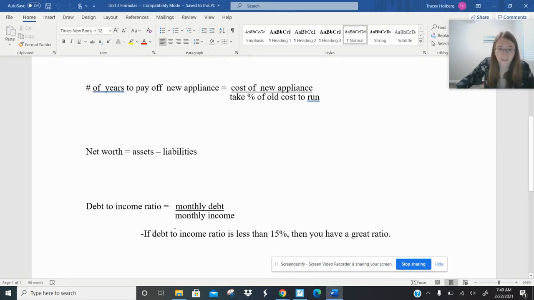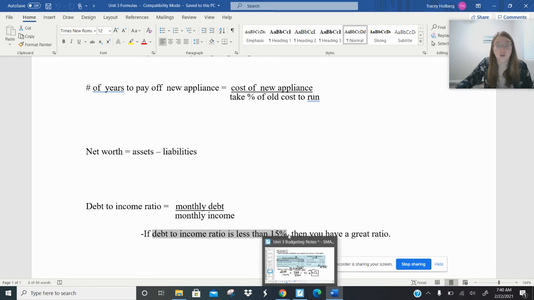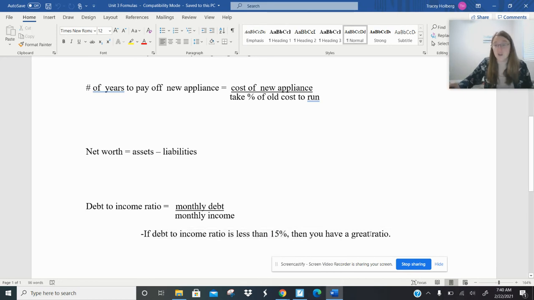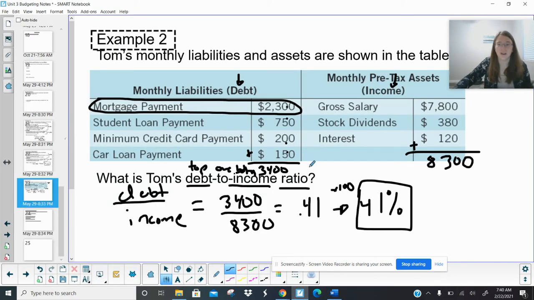If you want to be in a really good position, you want to have less than 15%. Usually what that means is you have a very low payment for your house or you've paid it off, right? So debt to income ratio, all you need to do is add the debts, add the incomes, and divide. Make sure you do write your answer as a percent in the end.